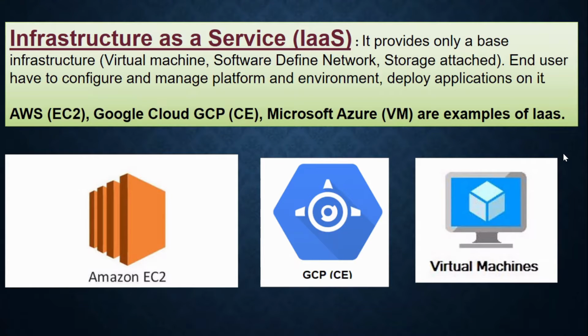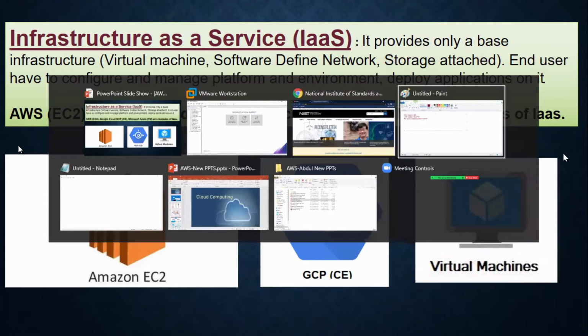You can sit anywhere, you can access. That is the infrastructure as a service. Means you need to create the virtual machine. You need to select how much RAM you need, hard disk, operating system, softwares, whatever you need, you select. You do that when creating a virtual machine, right?